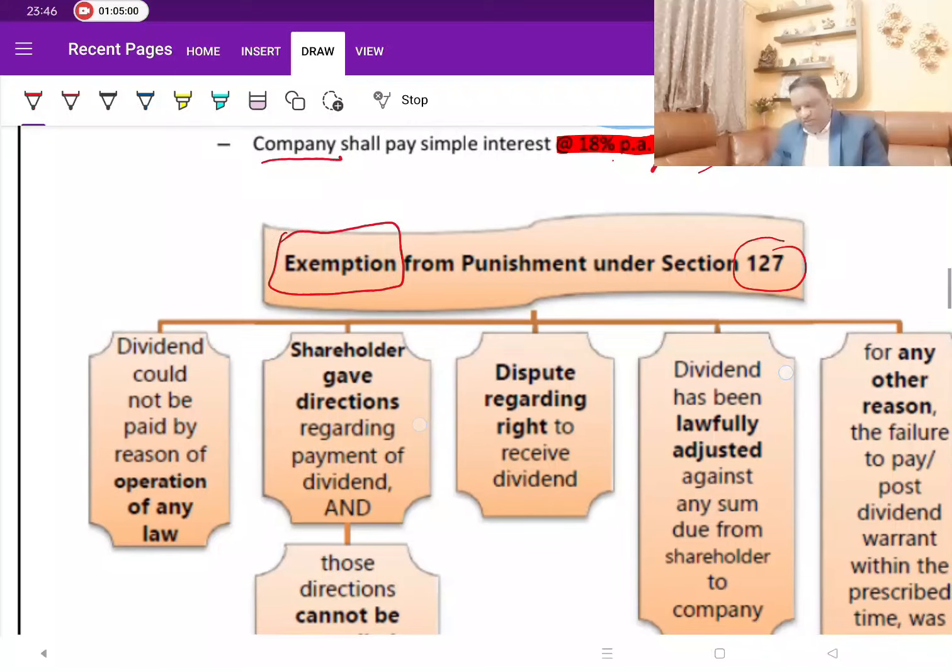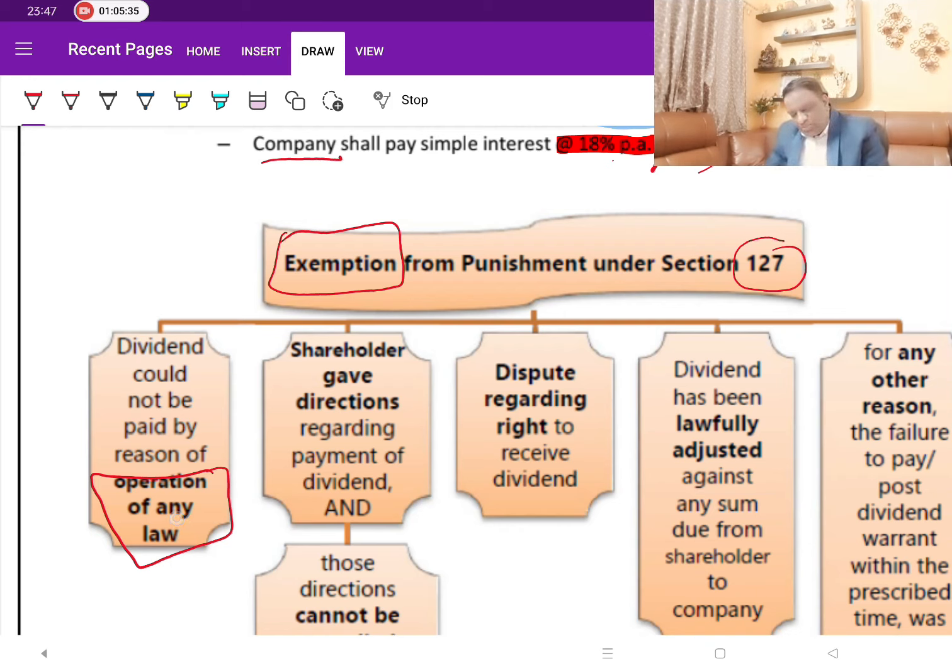First one, if dividend could not be paid by reason of operation of any law, say due to some reason, like the shareholder's account has been frozen, or the court has ordered not to make any transfers to that account, for any such reasons, for any operation of law, that is, company is not at fault. They wanted to transfer, but ultimately dividend could not be paid because of any law in place. Then you can't punish the company. It is not their fault. That is why the company is exempted.